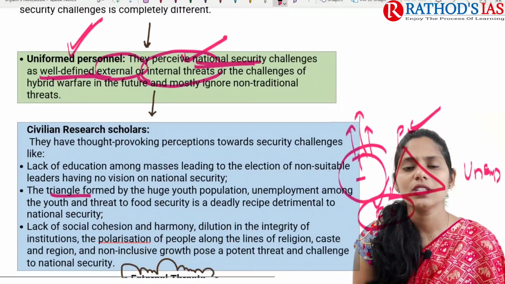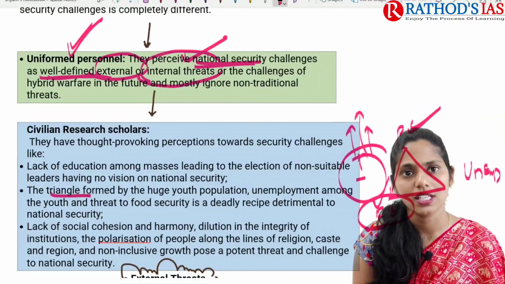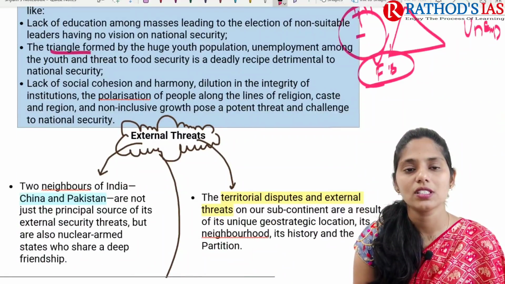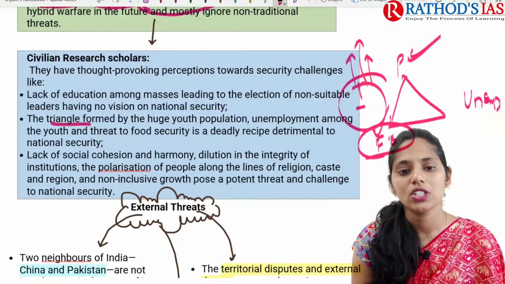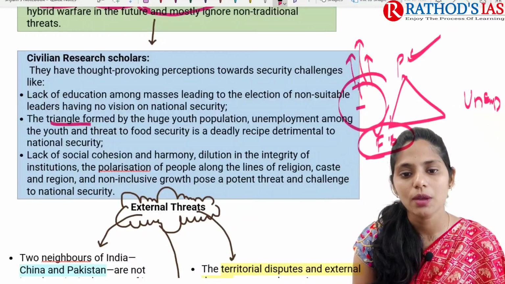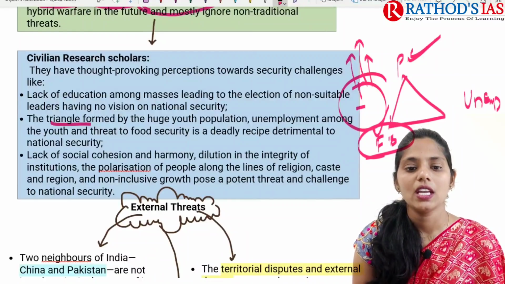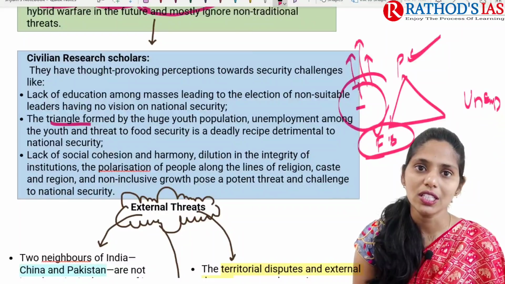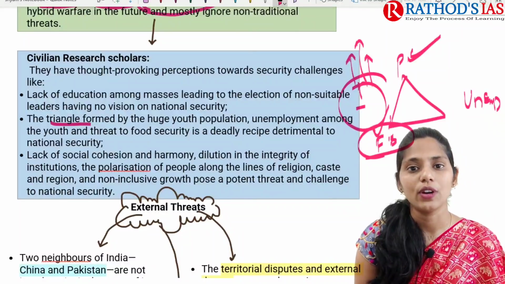Some people say that yes, we are having internal security threats as well as external security threats. Some civilian researchers mainly say that because of lack of education and due to problems like poverty, increase in population, unemployment, food insecurity, and even a lack of social cohesion and harmony. So because of all these things, that is leading to some security threats.